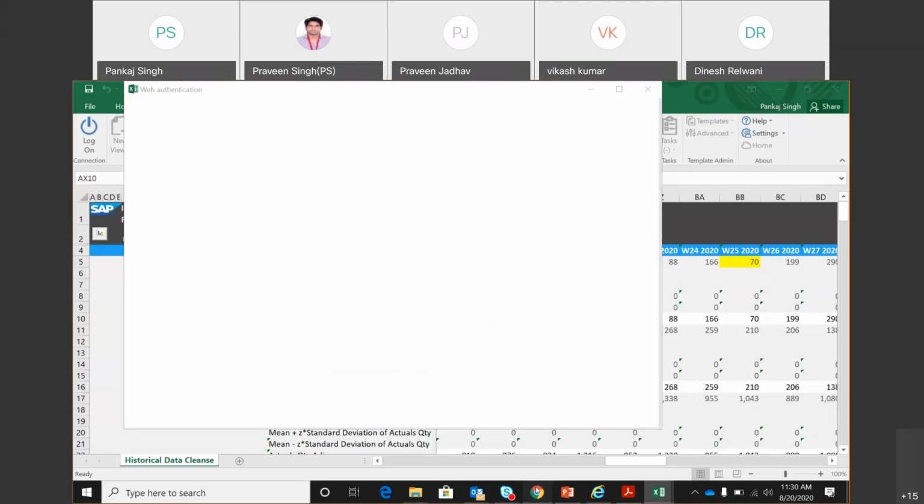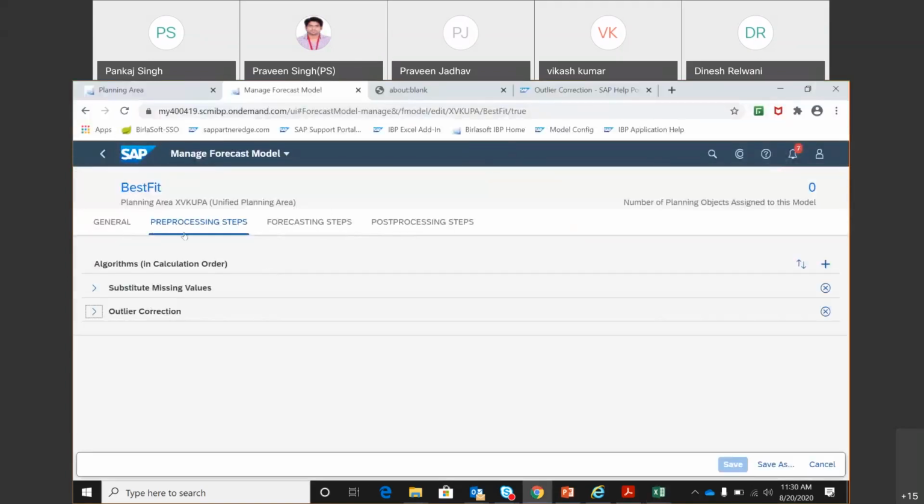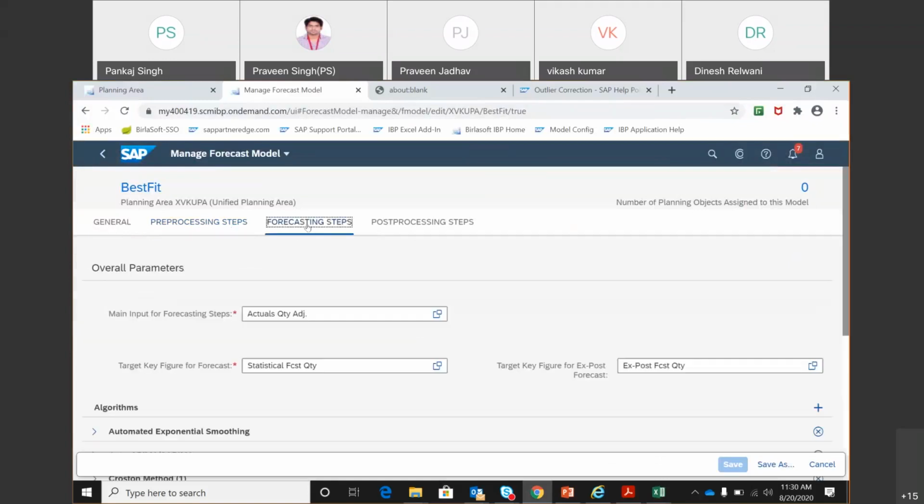So we'll go back to this manage forecast model. You understood the pre-processing step is about history cleaning. Then we have the second step, another tab, which is about the forecasting step. We maintain the settings here which are relevant for the forecasting process. The main input for forecasting is actual quantity adjusted, because this has the cleansed history data.